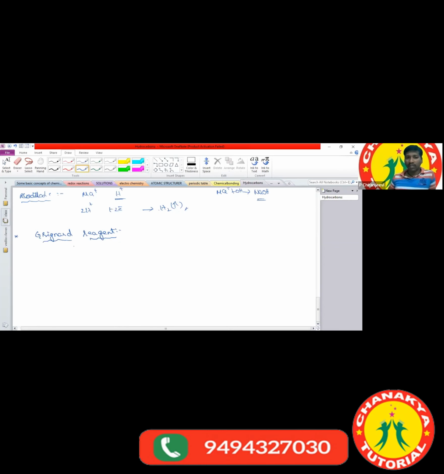What is meant by the Grignard reagent? Generally, a Grignard reagent is nothing but RMgX, an alkyl magnesium halide. Alkyl magnesium halide is called a Grignard reagent. By using the Grignard reagent we can also prepare alkanes. Sir, how are we going to prepare alkanes by using the Grignard reagent?